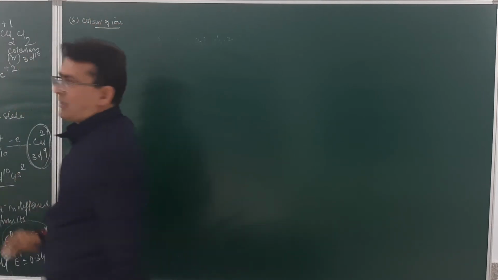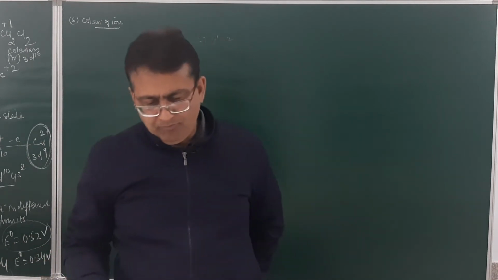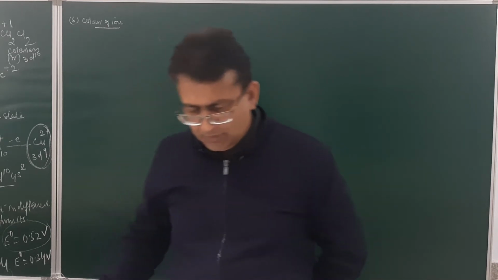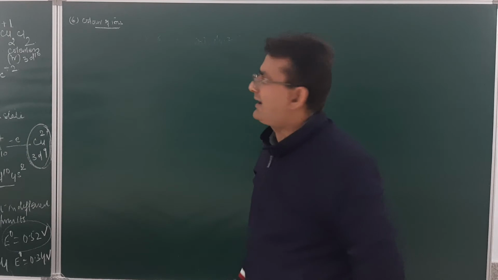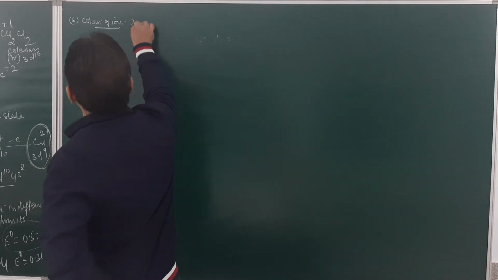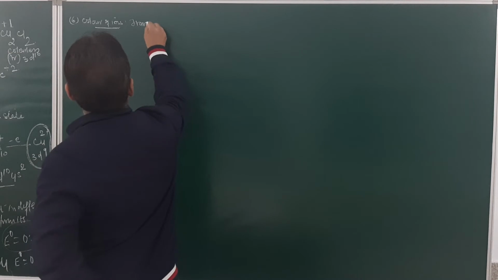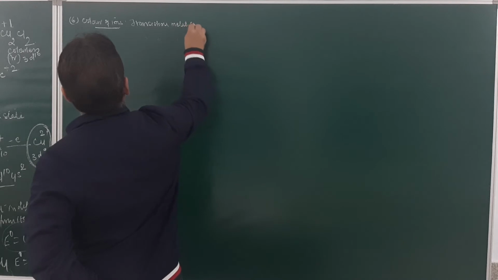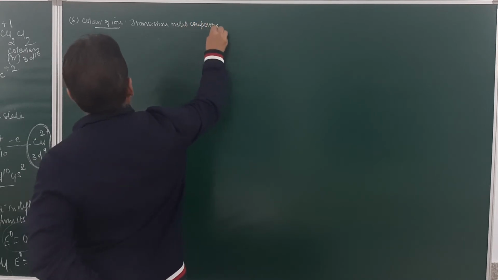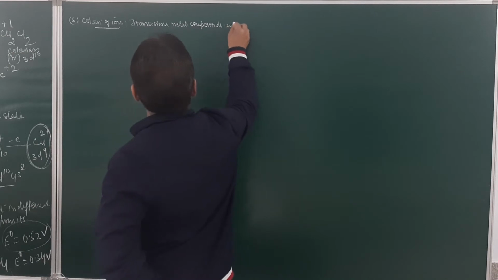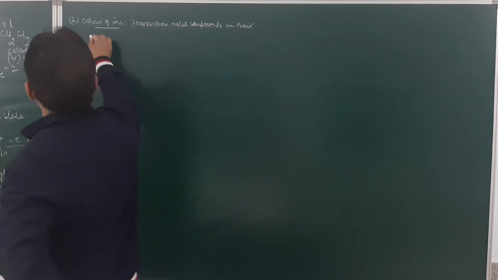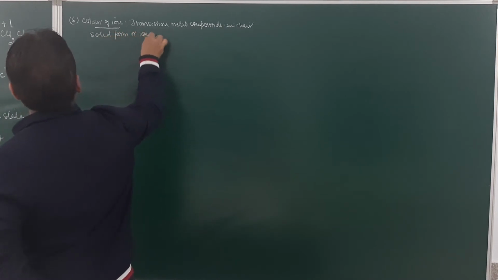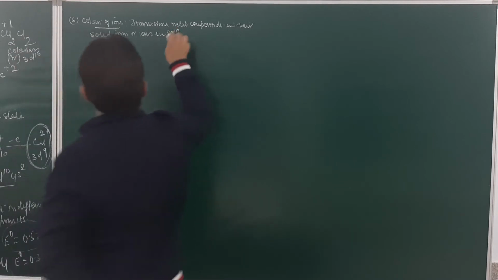Now remember, student, transition metal compounds in their solid forms or ions in solution are colored.